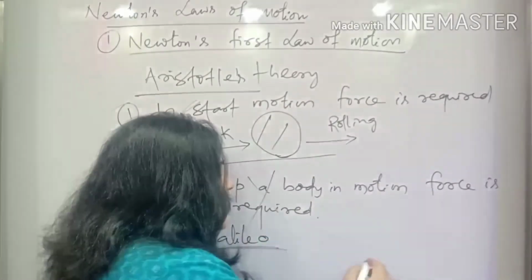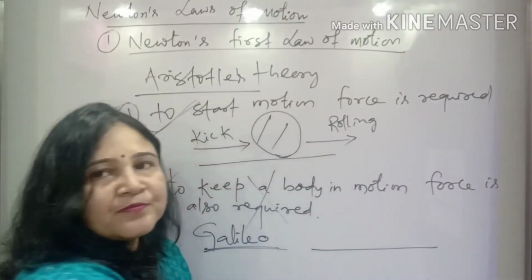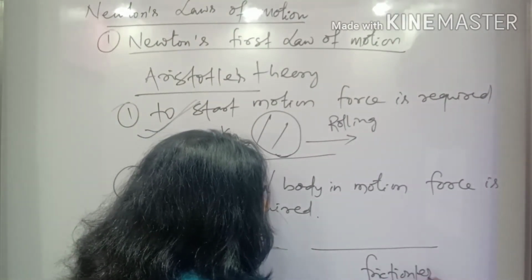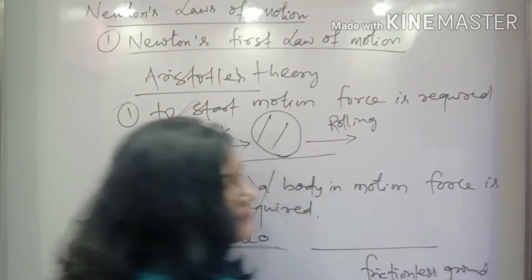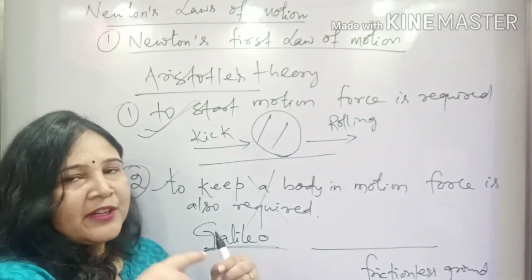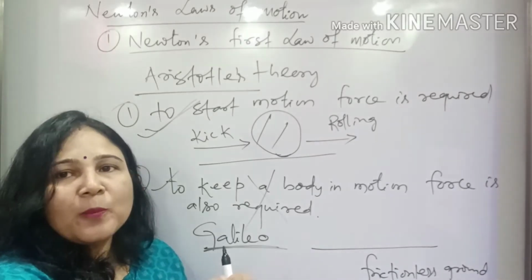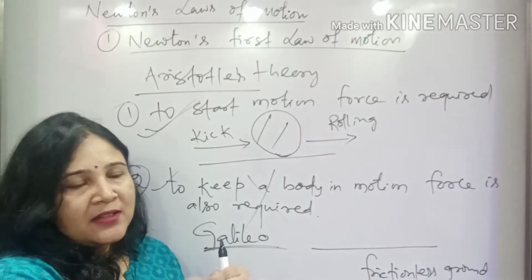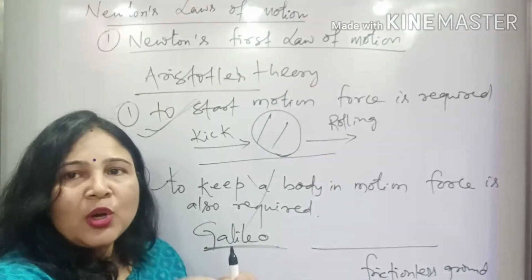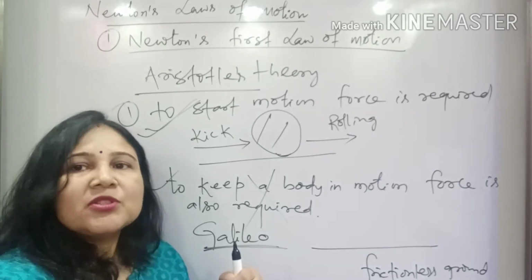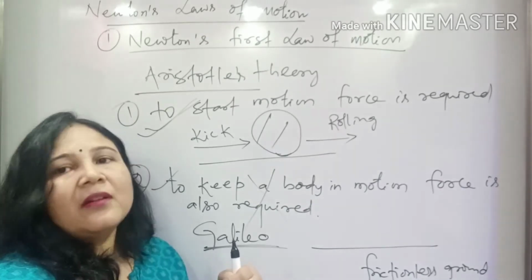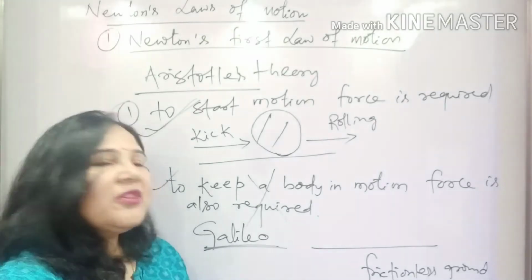Suppose this is a ground, and this is a frictionless ground. What do we mean by friction? I told you, when two bodies are in contact, an opposing force always acts against the motion of a body, and this opposing force is called the force of friction. What is the work of this force of friction? It always opposes the motion. So that's what happens: a body in motion, after some time, comes to rest or comes to a stop. That is what friction is.